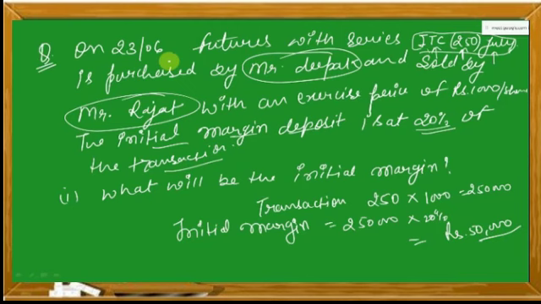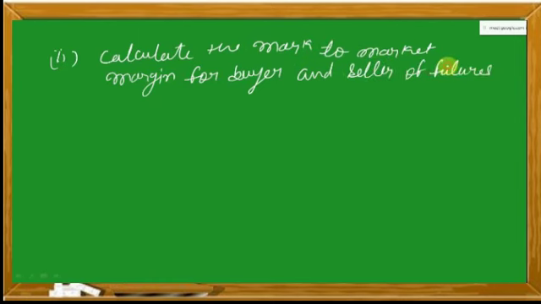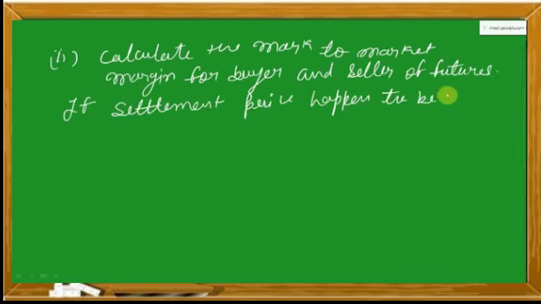Now the second part of this question is: calculate the mark to market margin for buyer and seller of futures if settlement price happen to be as follows.